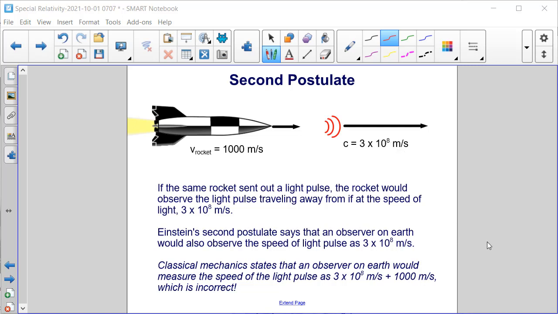Einstein's second postulate says that an observer on Earth would also observe the speed of light pulse as 3 times 10 to the 8th meters per second. So, classical mechanics states that an observer on Earth would measure the speed of light pulse as the sum of these two vectors, 3 times 10 to the 8th meters per second plus 1,000 meters per second, which is incorrect.